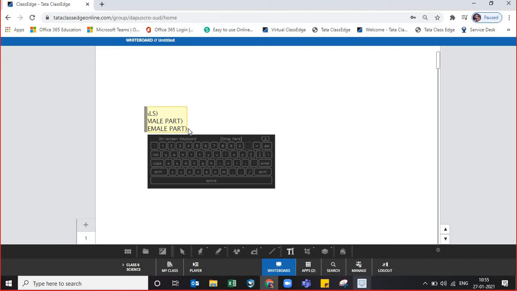Okay. So did you all write down something about this flower? The flower has the presence of 4 whorls. It is also known as the reproductive organ of a plant. It consists of calyx, otherwise also known as sepals. The corolla is known as petals. The androecium is the male part and the gynoecium is the female part.